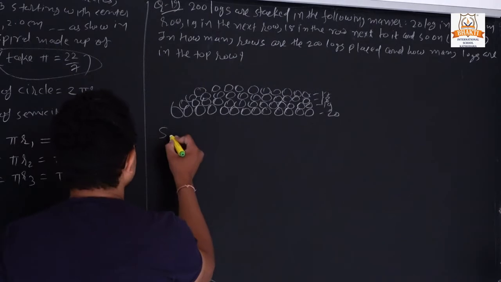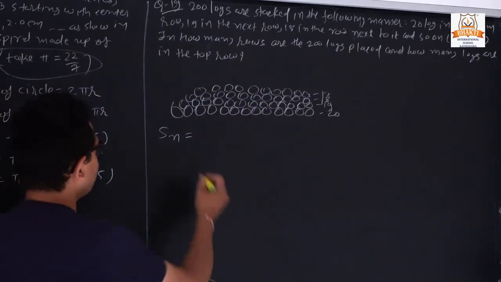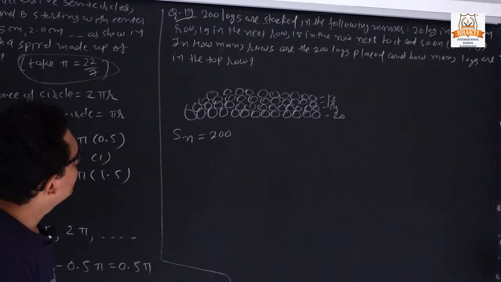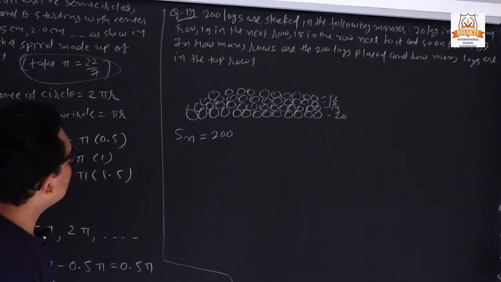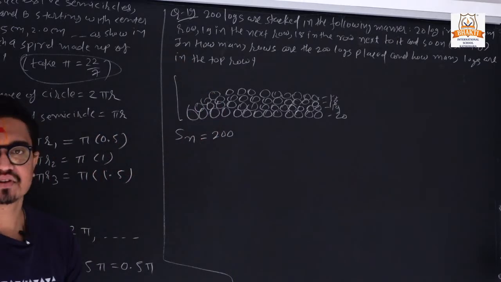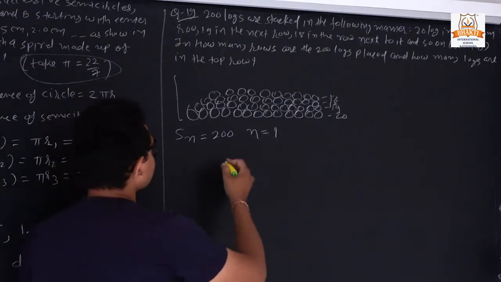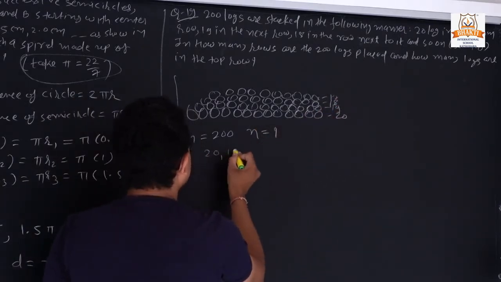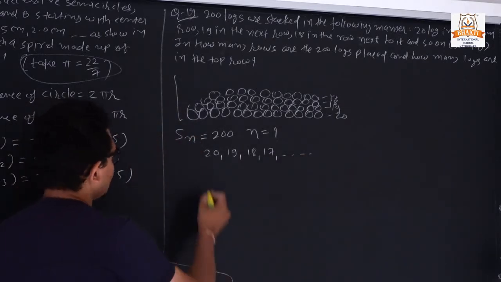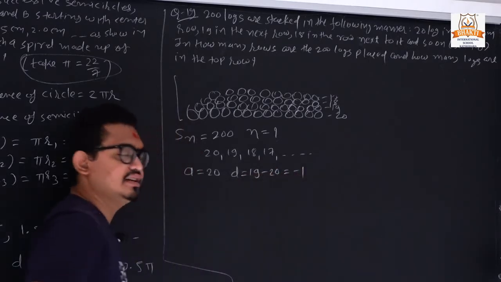Here the sum of all the stacks is given. So Sn is given, it is 200. And how many logs are in the top row? So first of all we need to find the total number of rows, which means we need to find the value of n. Our series is 20, 19, 18, 17, and so on. So a is 20. What is the difference? 19 minus 20, so d is minus 1.